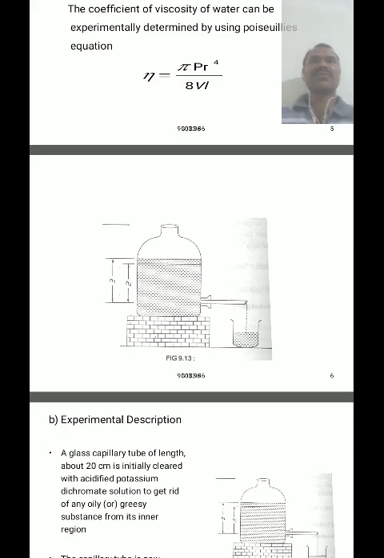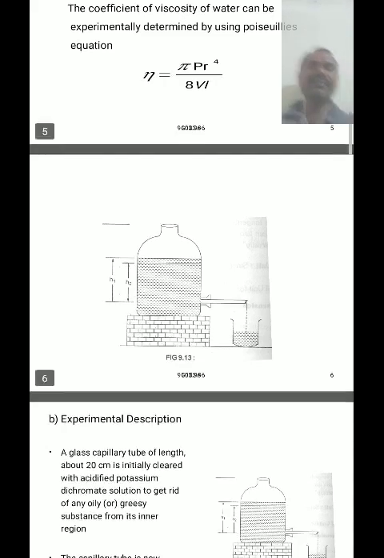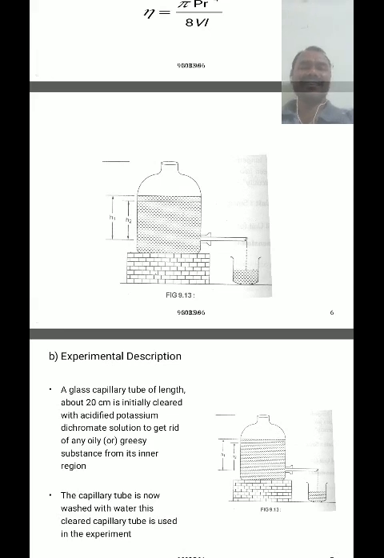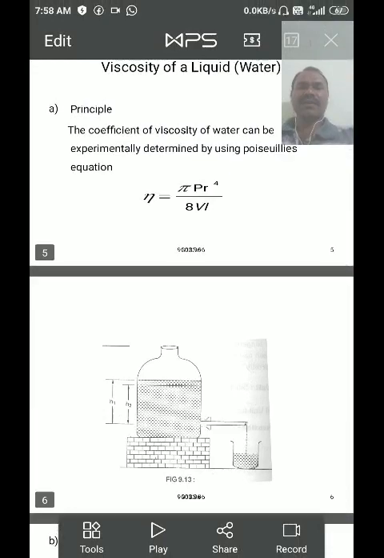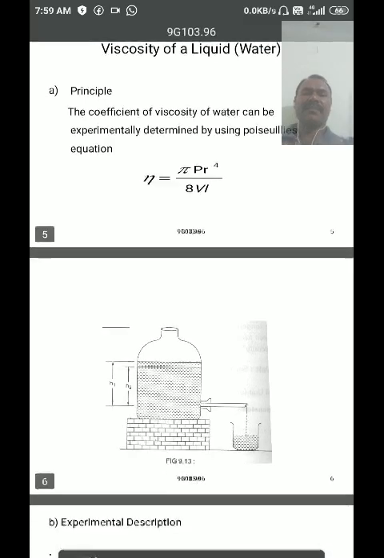The pinch cock is used to close the hole of the inner bore of the capillary tube. These are the equipment required to do the experiment. Now, the formula for the coefficient of viscosity, using the Poiseuille equation, is eta is equal to pi into p into r power 4 whole divided by 8 into v into l.